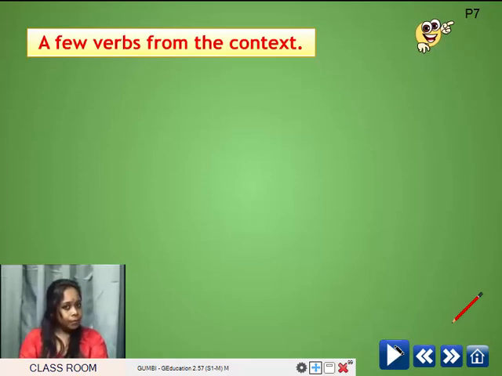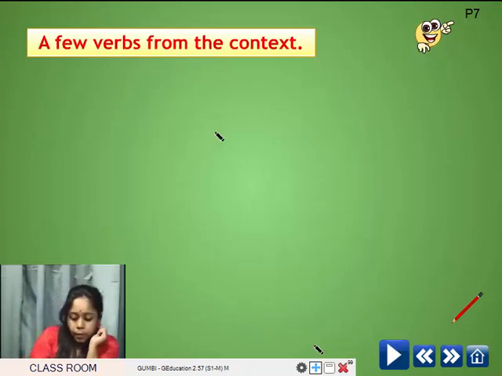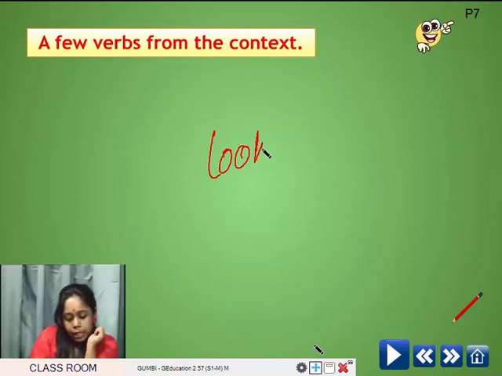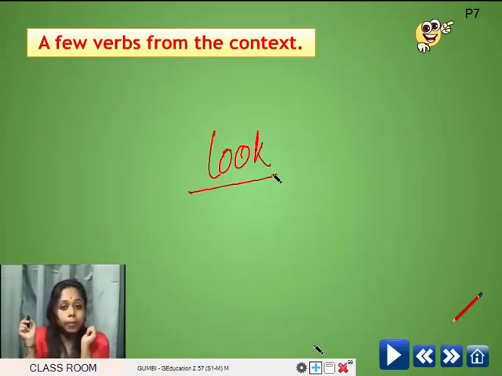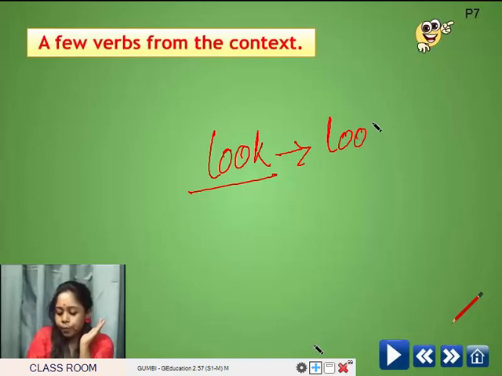Do you know what a regular verb means? How do we form regular verbs? Yes, there are certain verbs to which in its past form we add ed. Suppose for example, look. This action verb will become looked in its past form.